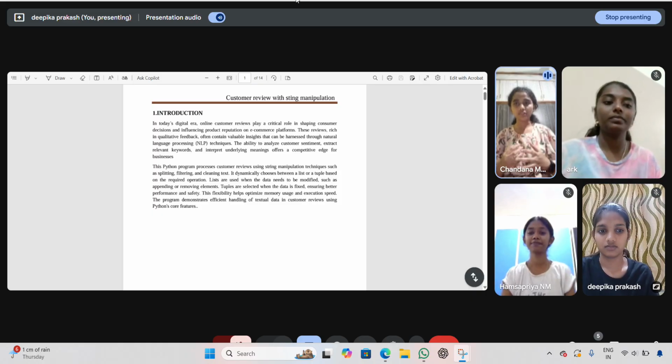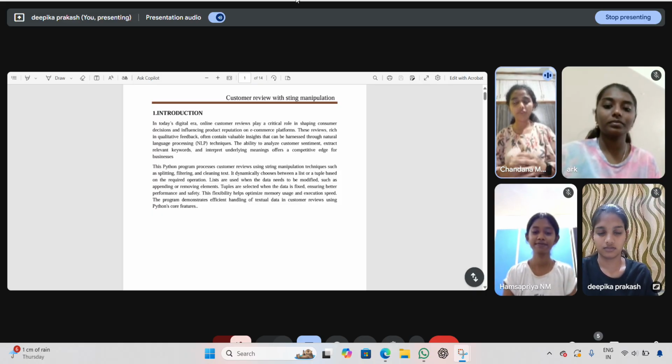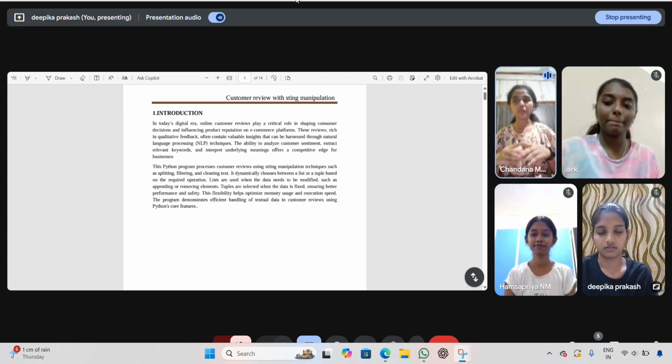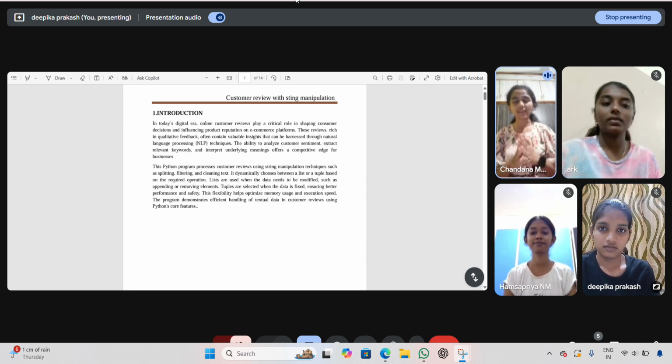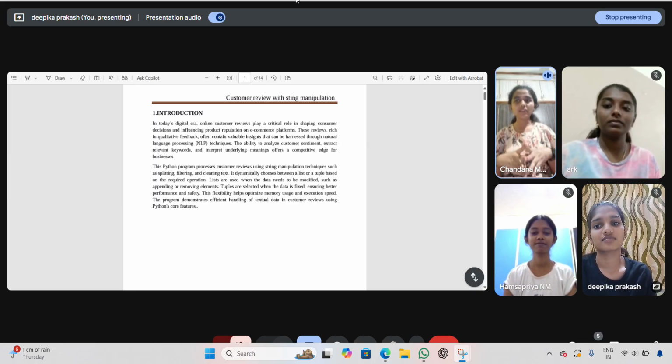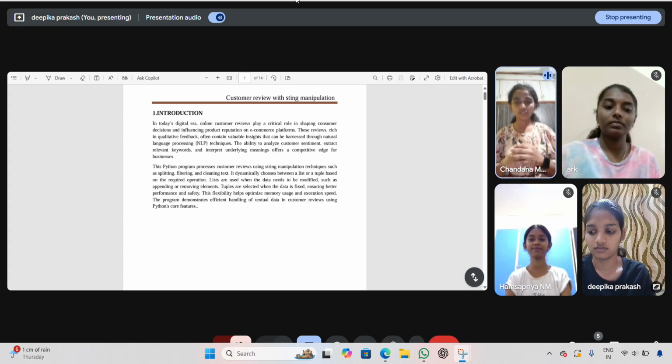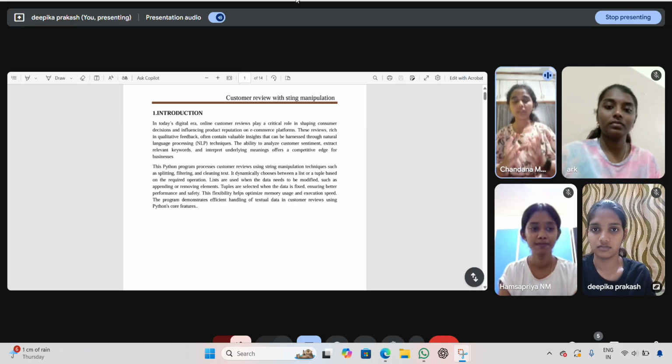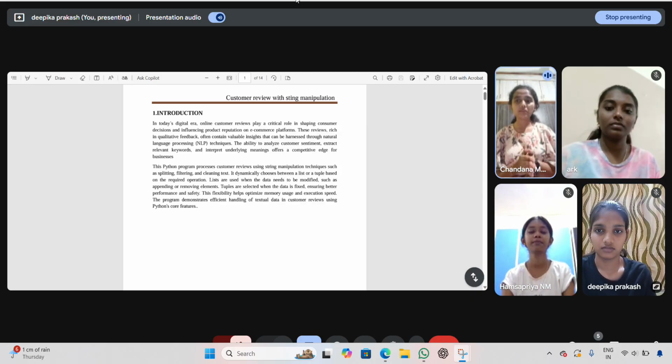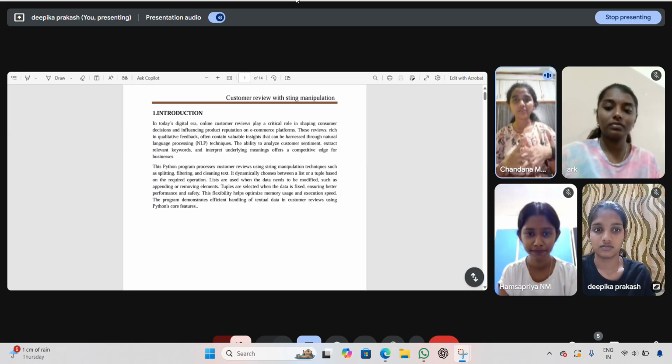In this digital world, people often check the customer reviews before buying anything. These reviews play a very important role in showing how famous and popular the product is. On websites like Amazon and Flipkart, customers write reviews with full information. By using NLP, Natural Language Processing, we can study these reviews, understand what people think about the product, positive or negative, how the product impacts people, and hidden messages. This is also very useful for businessmen who are doing business in this market.